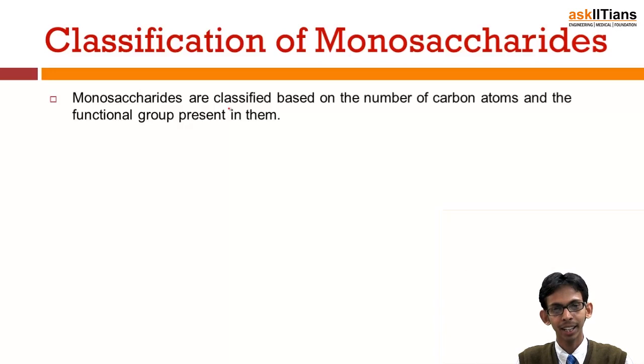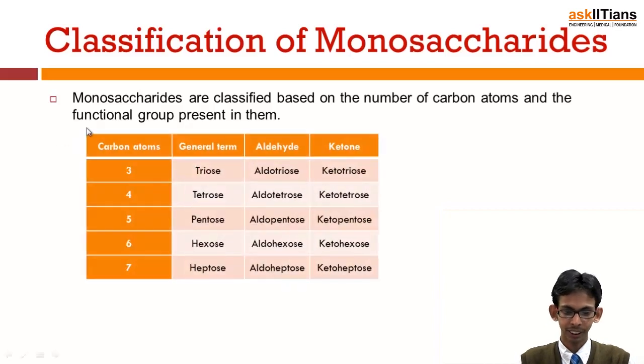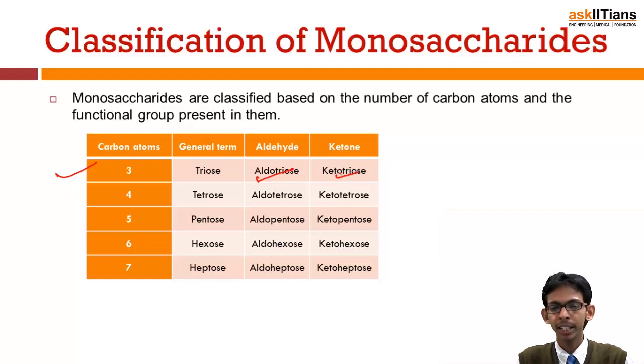If they have an aldehydic group, they are known as aldoses. If they have a ketonic group, they are known as ketoses. So this is the classification. If there is a carbohydrate with 3 carbon atoms, it would be known as a triose, and if it has 3 carbon atoms plus an aldehyde group, it is an aldotriose. If it has 3 carbon atoms and a ketonic group, it would be known as a ketotriose. For aldehyde, aldotriose. For ketonic group, ketotriose.